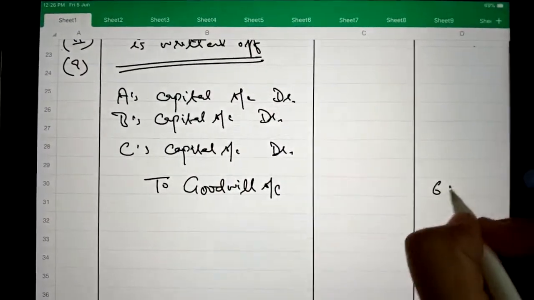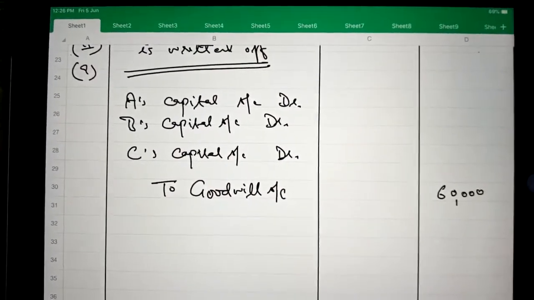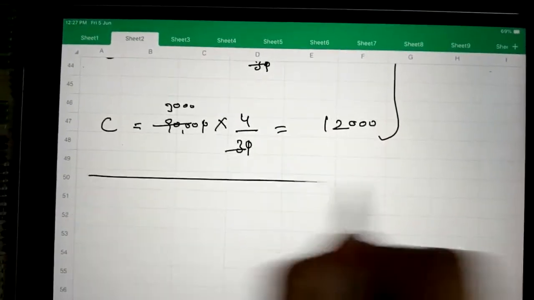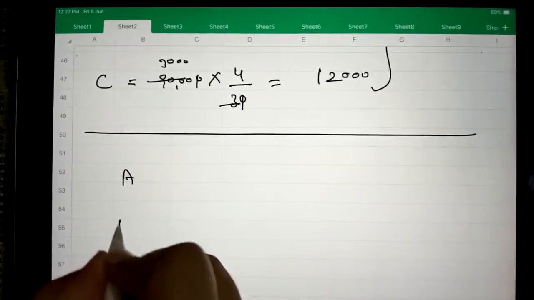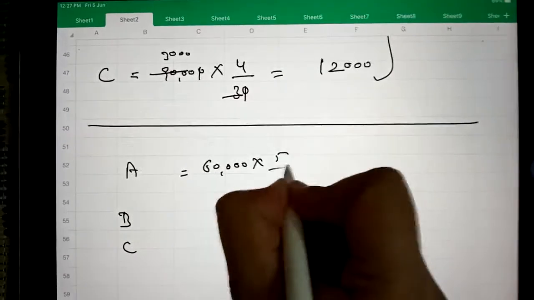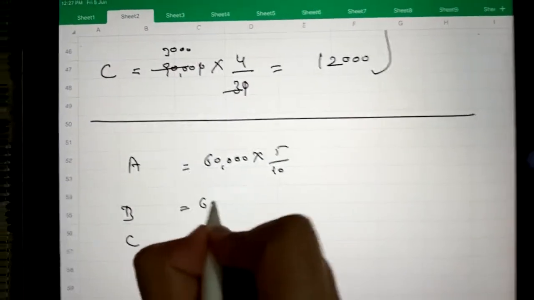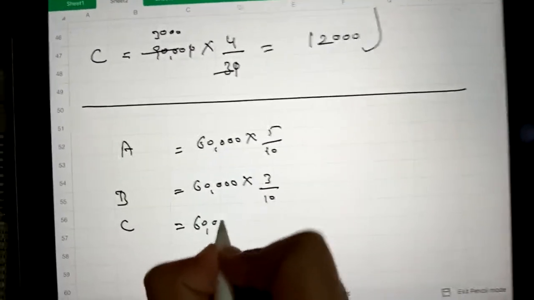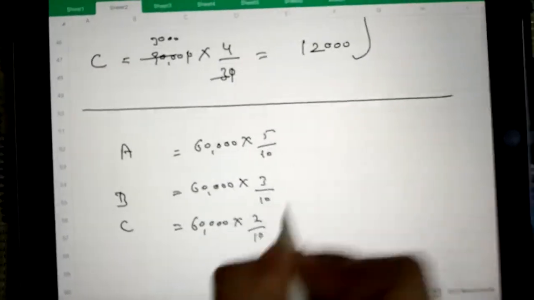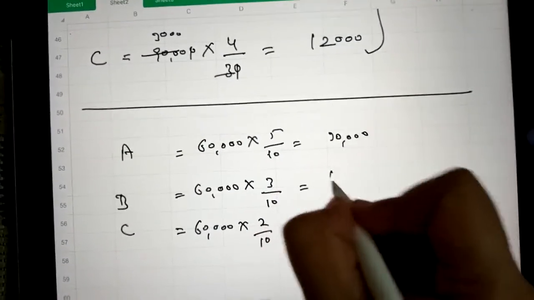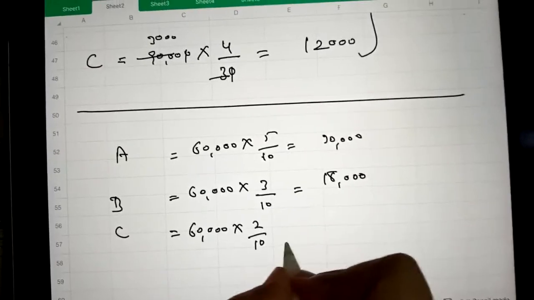So this 60,000 should be written off in old ratio, and the old ratio is A, B and C. 60,000 multiplied by A's share, then B's share, and then C's share, and it is 30,000, 18,000 and 12,000.